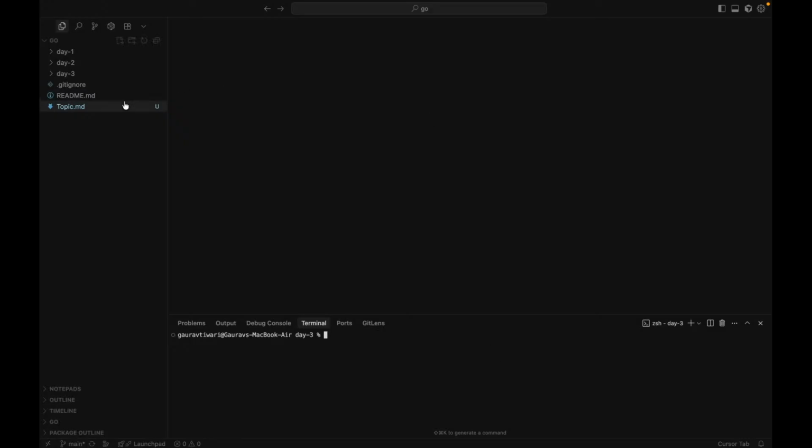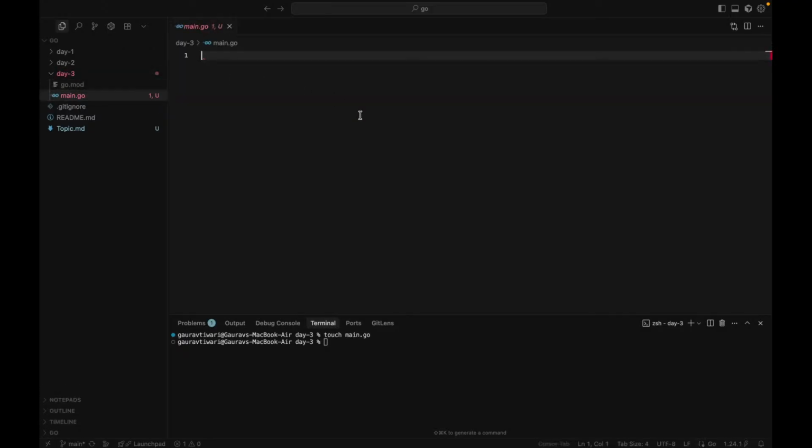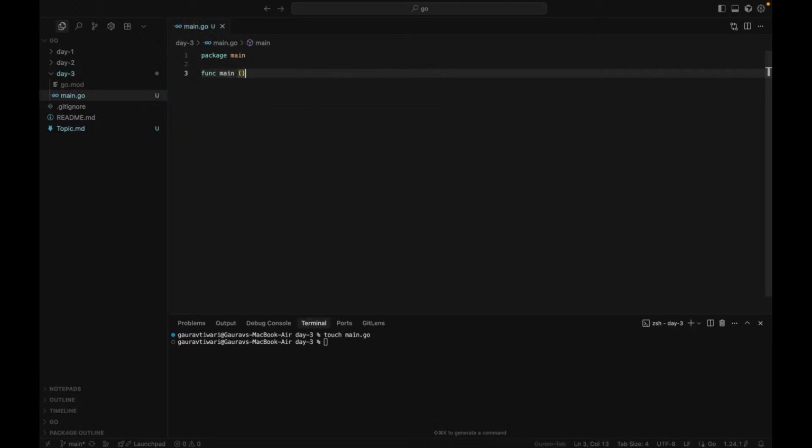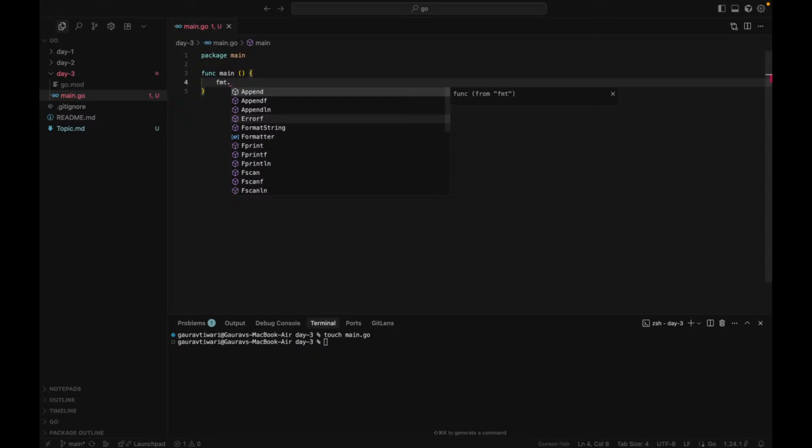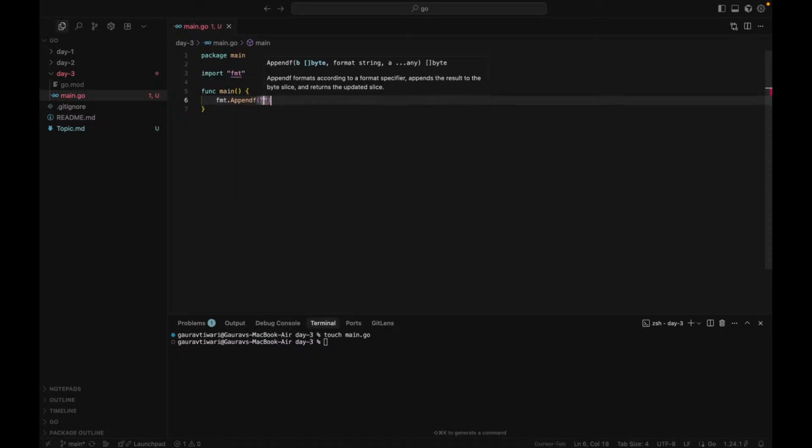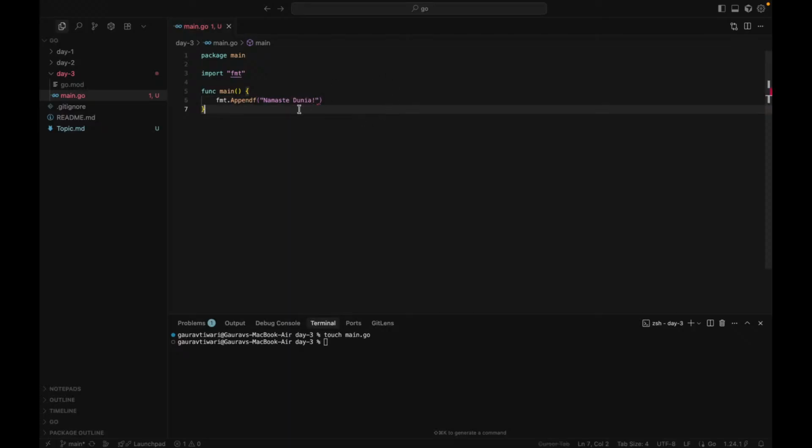Let's remove this. Let's go and do touch main.go. Now let's go here and do package main. Then we have to create a func main. Func main, this func will empty dot print. Now this will print Namaste Dunya, and I guess we all know why it's Namaste Dunya, because it's hello world in Hindi. So why am I getting this?